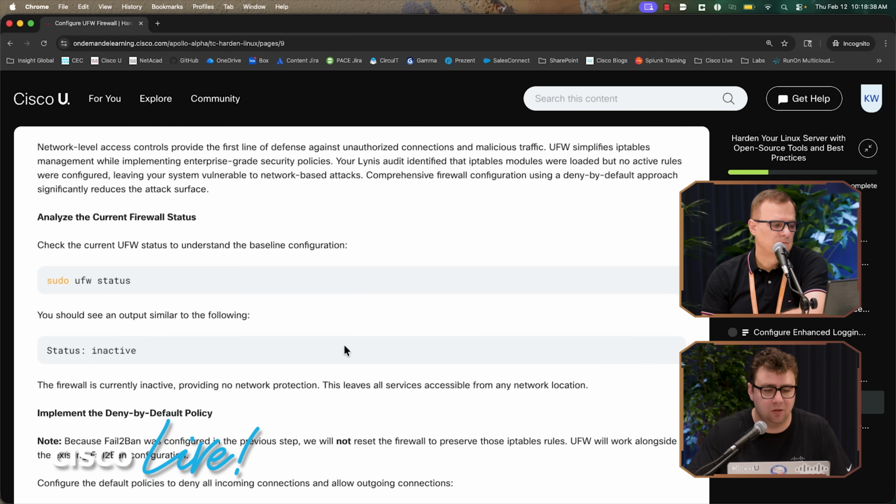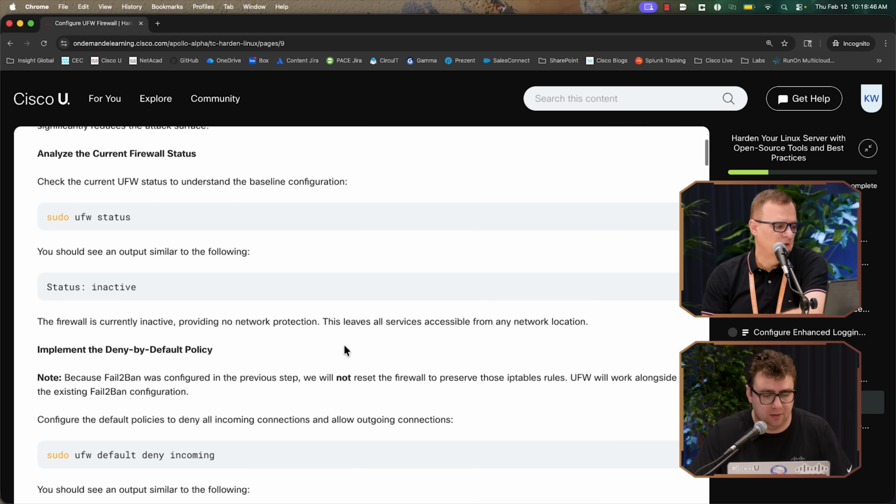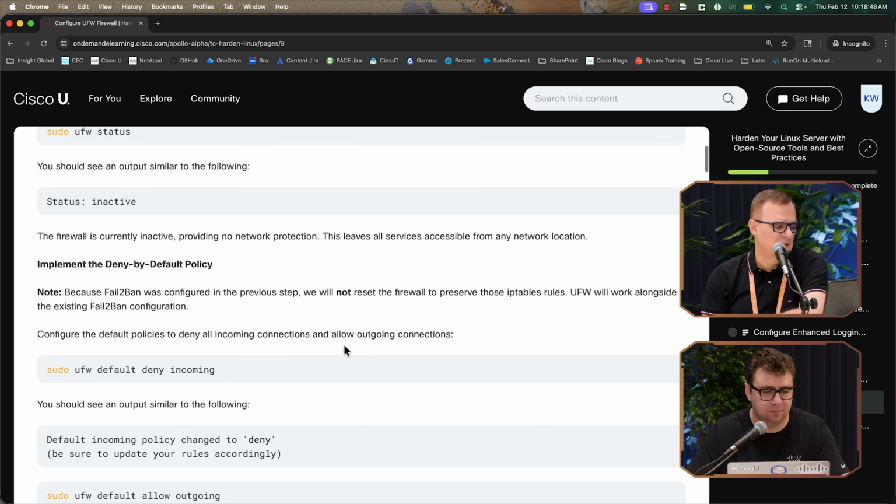Yeah, so UFW is a firewall. It's very straightforward and easy to use. It typically comes installed by default, but it might not be turned on necessarily. So let's have a look. Your first command is to show the status. So let's do that on your system.